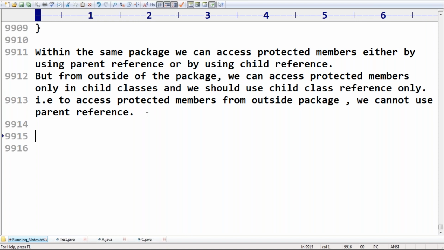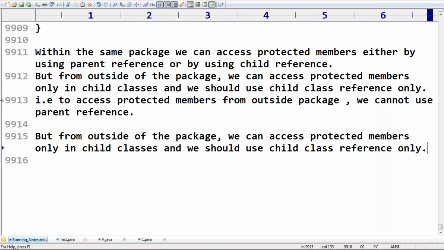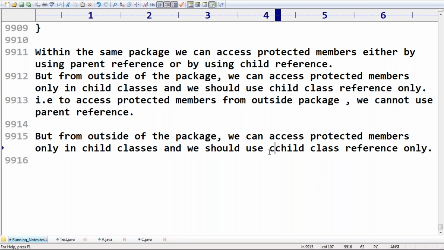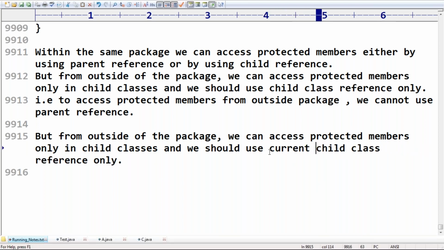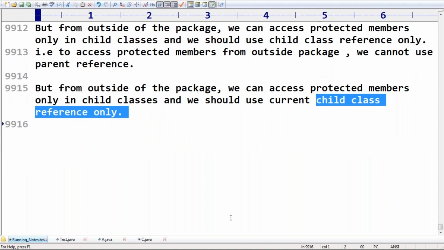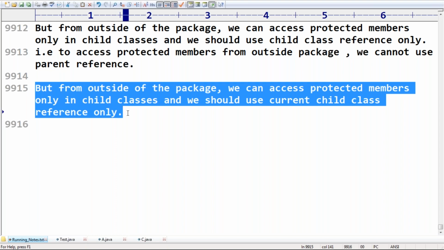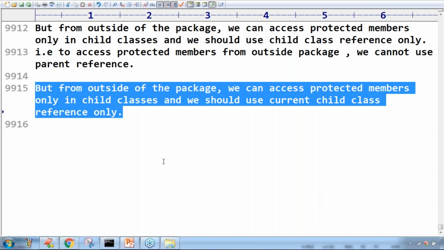What is the correction? From outside the package, we can access protected members only in child classes, and we should use the current child class reference only. Remember, this is a very important point, and we should use the current child class reference only. This point is the most valuable, sir.